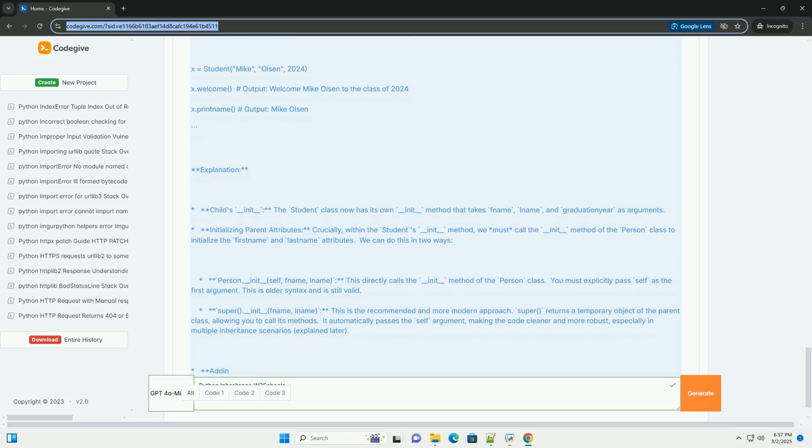Use super. Prefer using super() to call parent class methods, especially when dealing with multiple inheritance. It ensures that methods are called in the correct order according to the MRO. Document your inheritance relationships. Clearly document which classes inherit from which, and what methods are overridden or extended. This helps other developers, and your future self, understand the code.